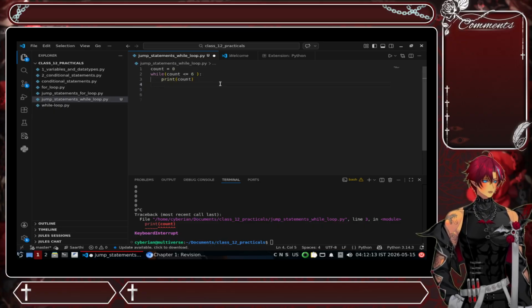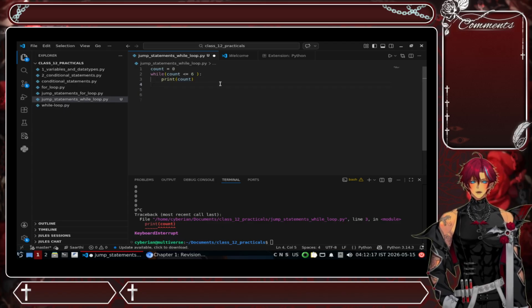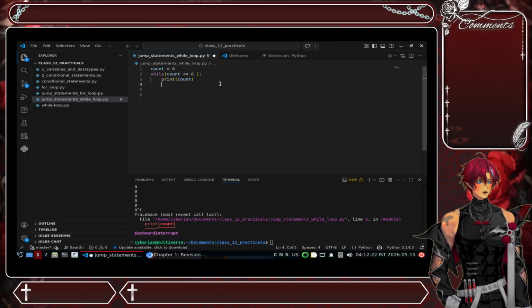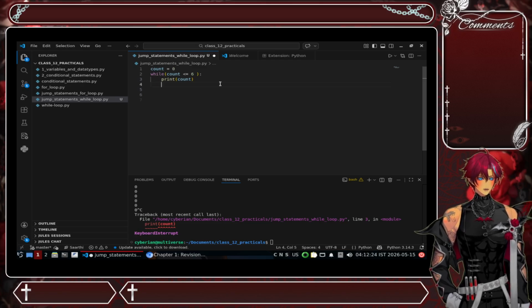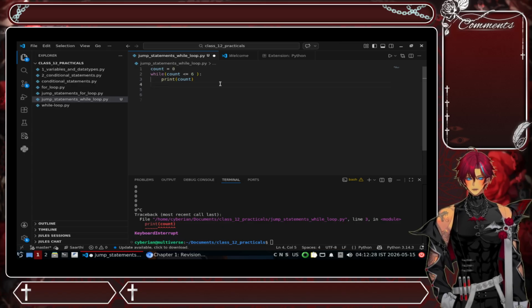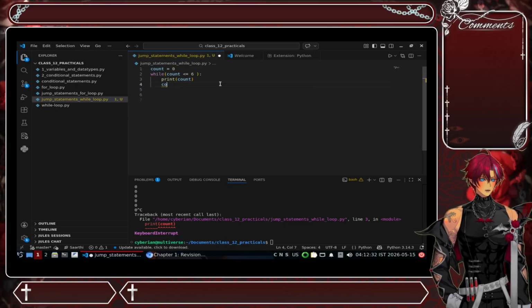To fix this and get a properly terminating loop, we have to increase the value of the count in every iteration, right? So that is what we have to do in this one. Now, to increase the count, we can do it in two ways.